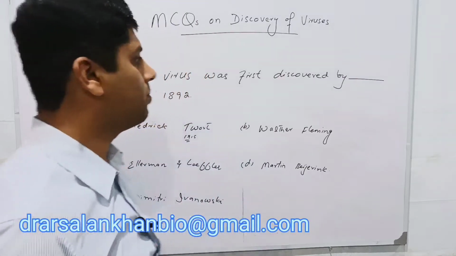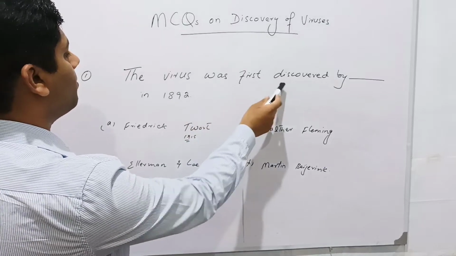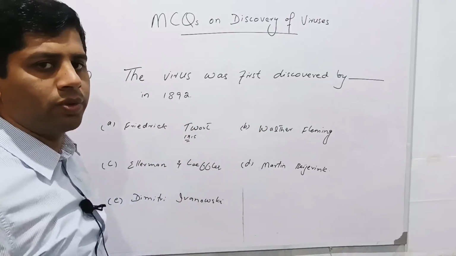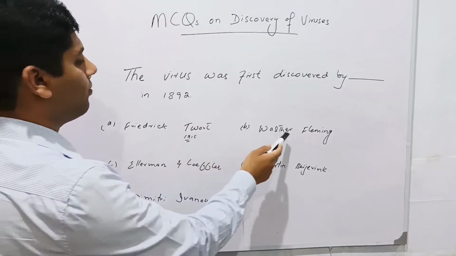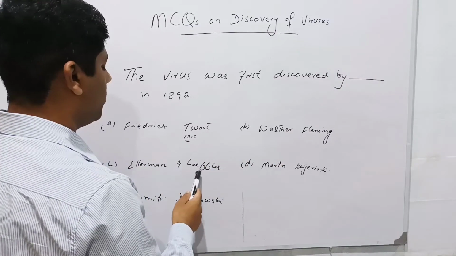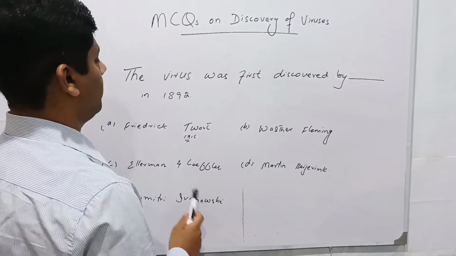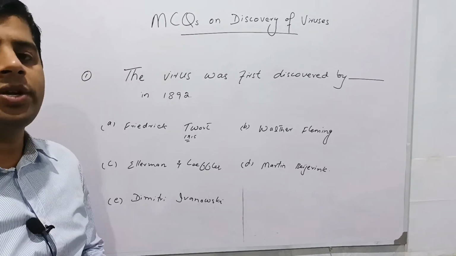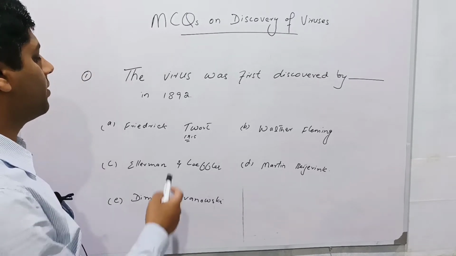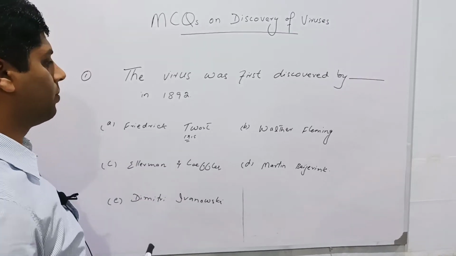So the first question is purely related to the discovery of virus: the virus was first discovered by Dash in 1892. Options given are Friedrich Twort, Walter Fleming, Ellerman and Loeffler, Martin Beijerink, Dimitri Ivanovski. Before clicking the right option, we should know the names of the scientists mentioned here and their contribution to the science of microbiology.